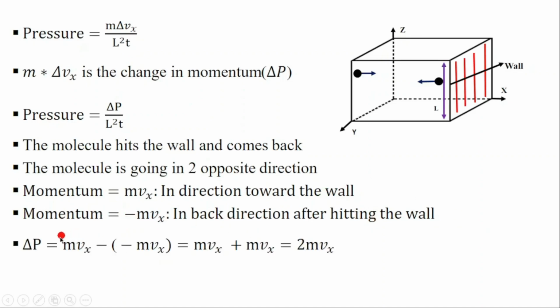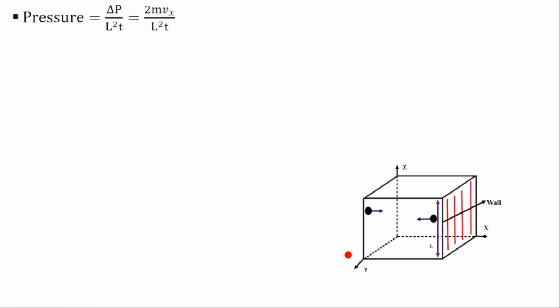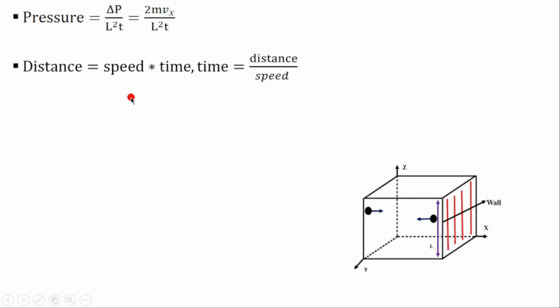Then the change in momentum, dp, is equal to mvx in the direction going to the wall minus minus mvx in the direction coming back from the wall. So that means the change in momentum will be equal to 2mvx. So for the pressure, we can then replace dP by 2mvx, which is equal to L squared t.